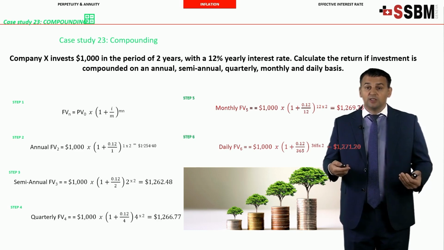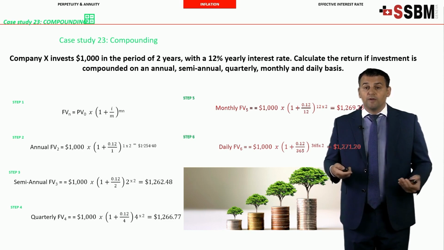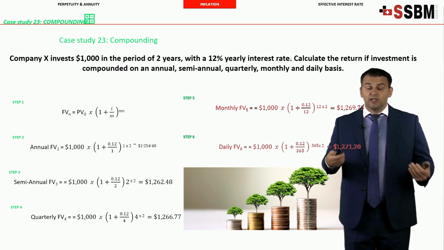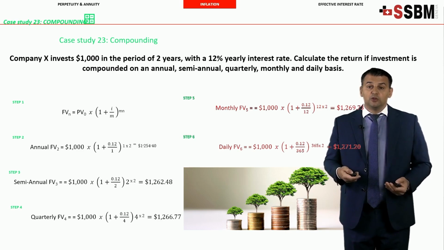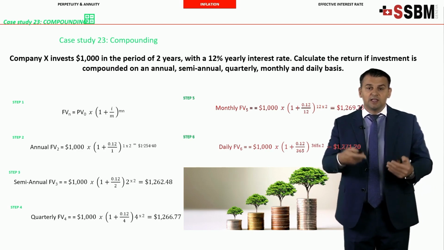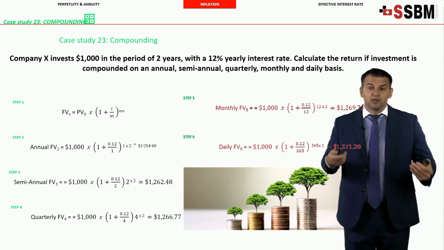So the annual rates you divide between brackets by 365 days to the power of 365 days times 2 to get the number of the days in 2 years, which gives you higher amount of $1,271.2.